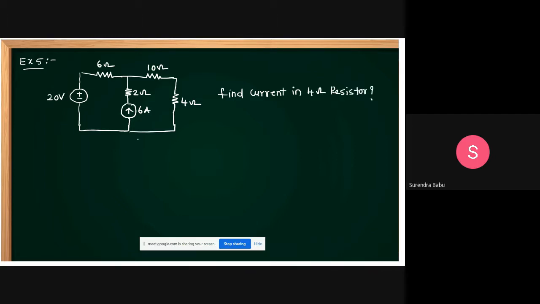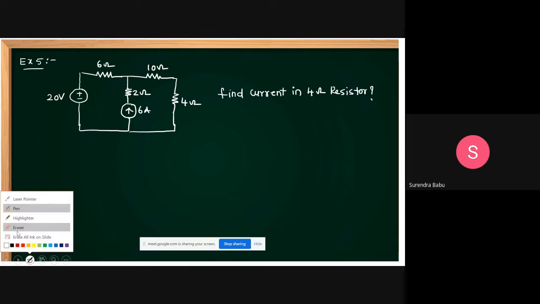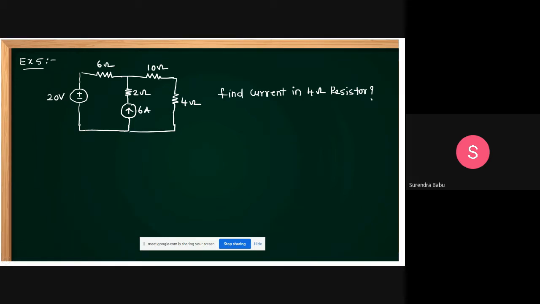Can you solve this problem, sir? Can anybody answer this quickly? Better to go for mesh analysis here. You can easily get the answer, just solving two equations. Let this be I1 and this be I2. You find I2, that is the current through the 4 ohm resistor.